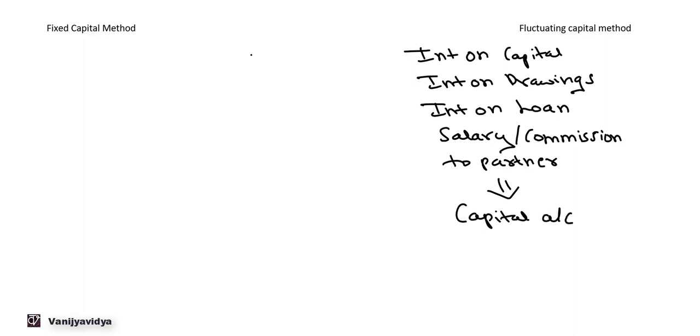That is, they are transferred to capital account directly, and so the balance in the capital account keeps on fluctuating or changing. This is a fluctuating capital method.